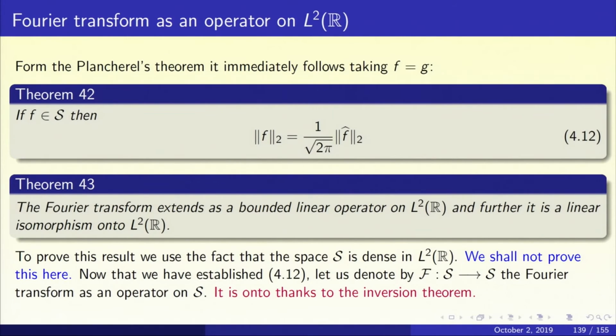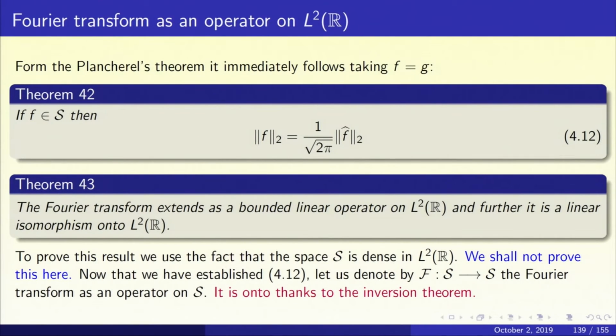The Fourier transform extends as a bounded linear operator on L2 of R, and further it's a linear isomorphism onto L2 of R. To prove this result, we shall use one small fact, that the Schwarz space S is dense in L2 of R. We shall not prove this right now. If time permits, we could come back to this later, but for now let's just accept that the Schwarz class S is dense in L2 of R.